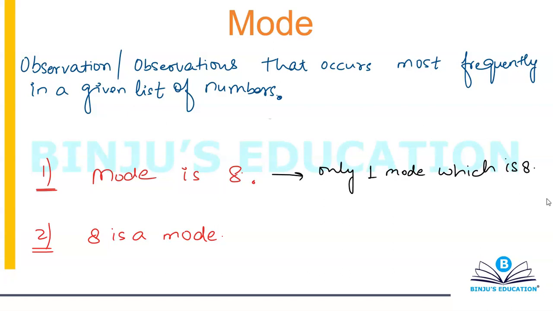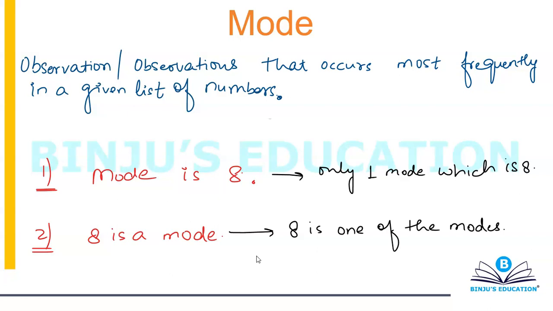When you say 8 is a mode, that basically means 8 is one of the modes, and there is a possibility of other observations being modes also.